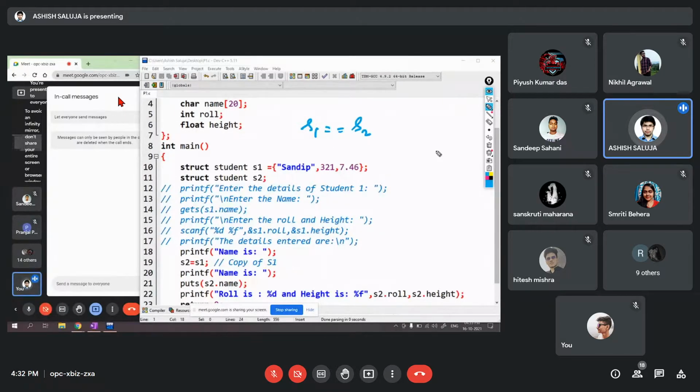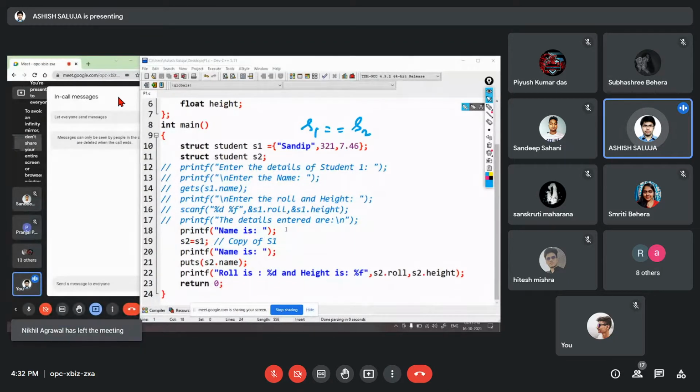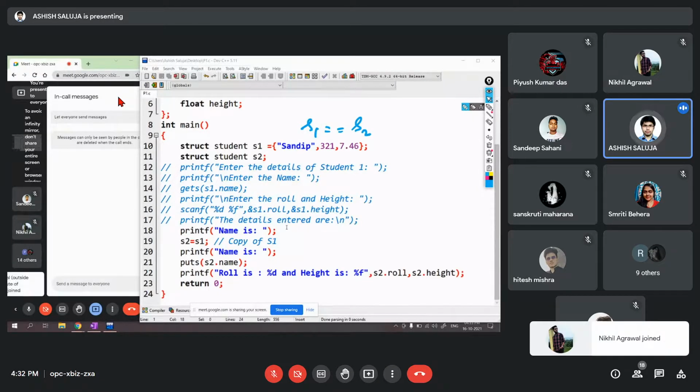Like for example, in this program only, if I have to check whether these two students are same or not, because many times you may have a database where you want to compare whether two students are same or not. Let's say in an Excel file, or somewhere you have two entries which are same.